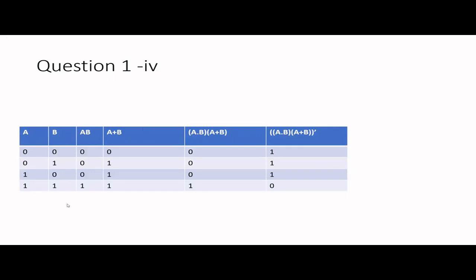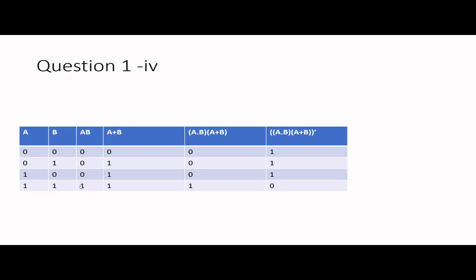So this is the truth table. You have A and B, right? So hope you know how to write these patterns: 0,0, 0,1, 1,0, 1,1. So these are the inputs. Then we have A AND B, right? A AND B means both inputs should be 1 to get the output as 1.